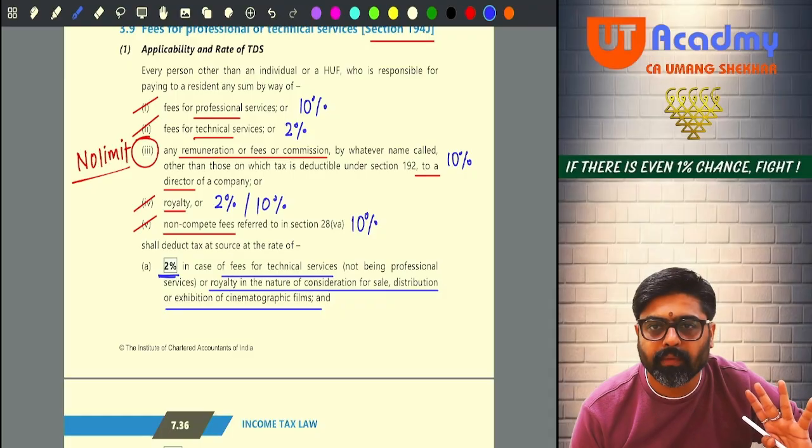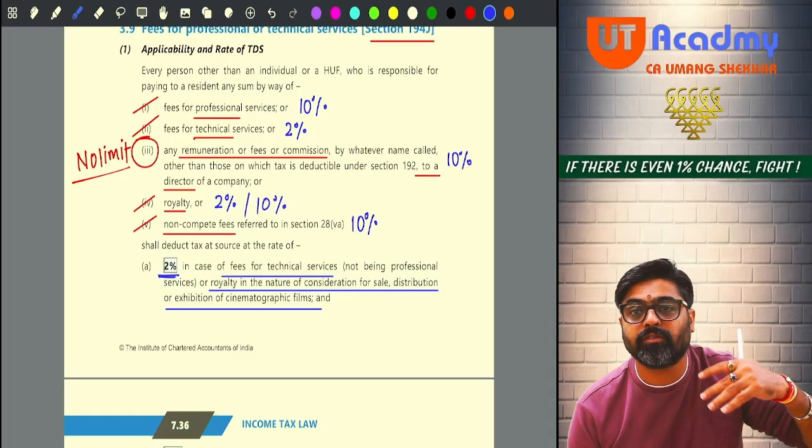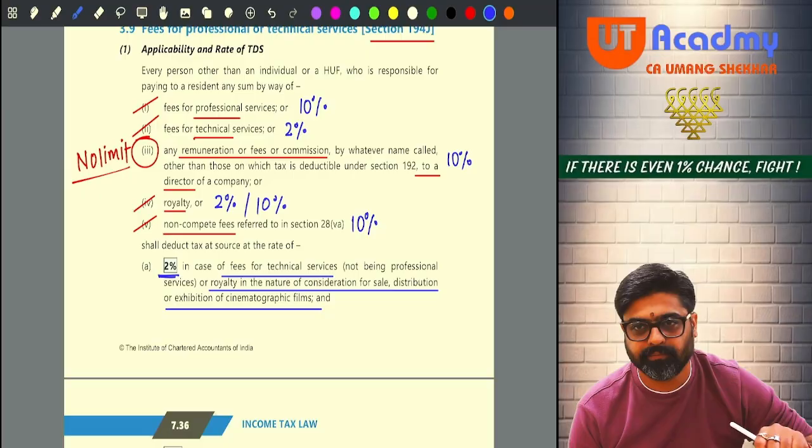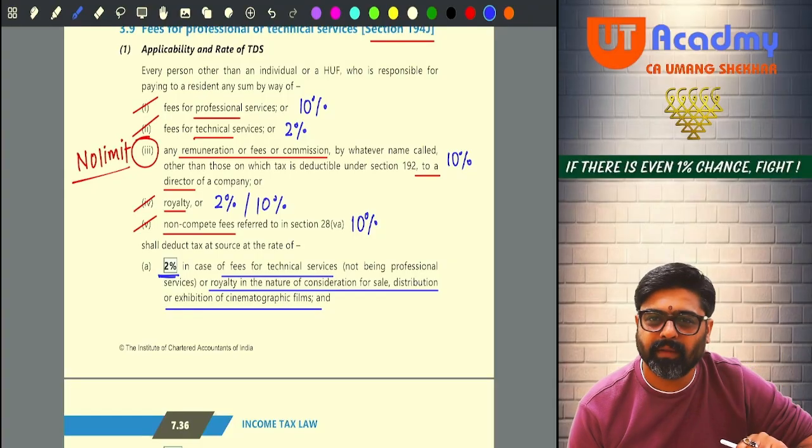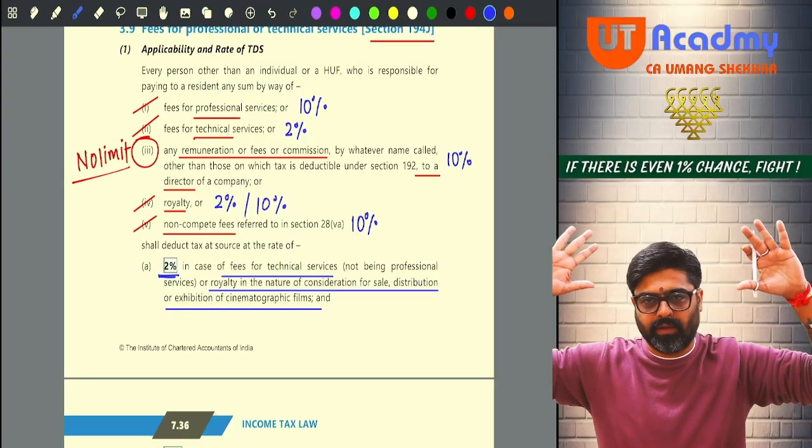Will you remember? Now, if the payment is made to a call center, what the call center will be doing? Come on, tell me. Call center will be giving the technical services only. For example, I am a very big company. Okay.